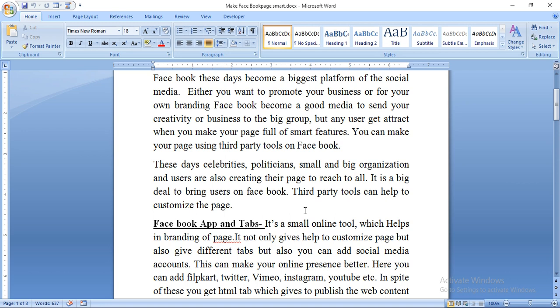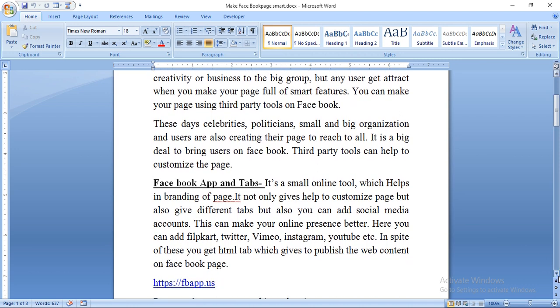Not only small and big people, but also politicians and renowned persons are making their pages on Facebook to get popular. So you also learn how to make a page on Facebook. Facebook's apps and tabs: there are so many apps and tabs on Facebook. Using them, you can make your page smart.